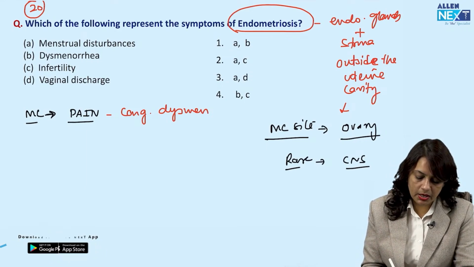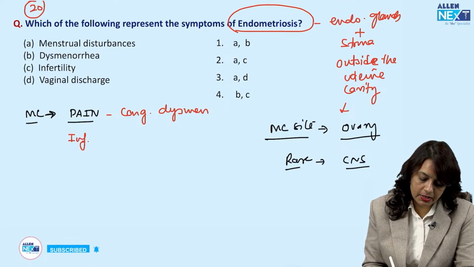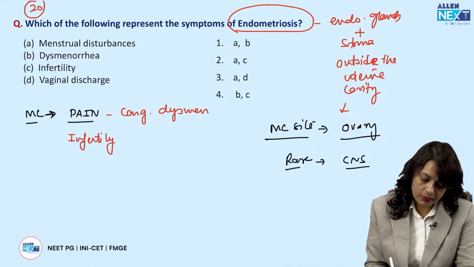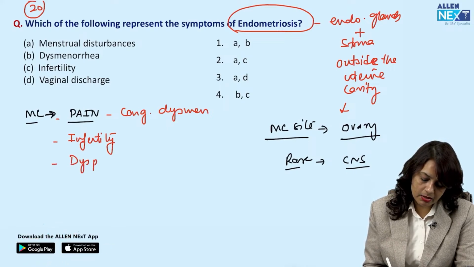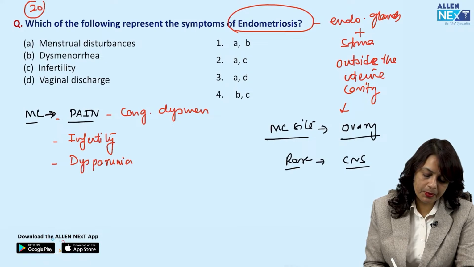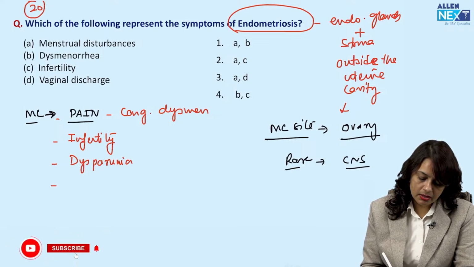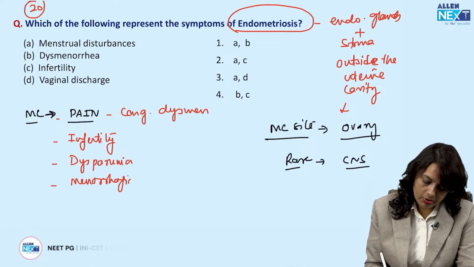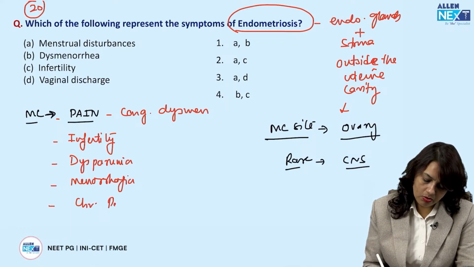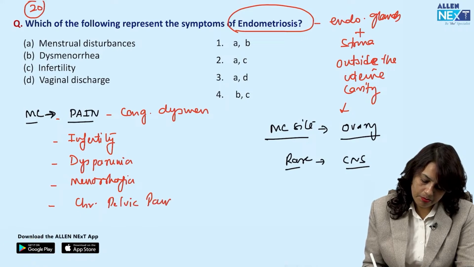Other symptoms include, another presentation can be infertility. Third presentation can be dyspareunia. Then there can be menorrhagia or chronic pelvic pain.